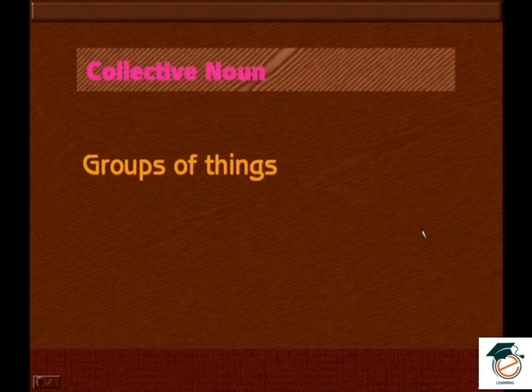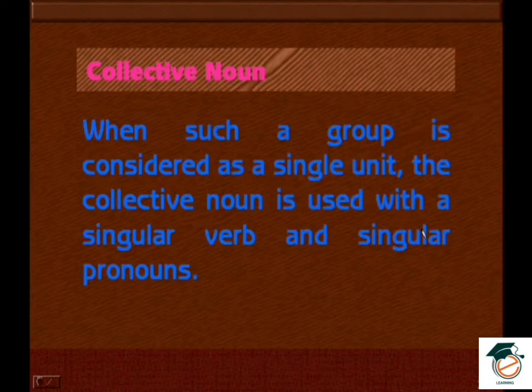Those are other examples. When such a group is considered as a single unit, the collective noun is used with a singular verb and singular pronouns. Anyhow, we need to discuss verbs and pronouns in detail in later classes, but this gives only a basic idea of how we can use a collective noun in a sentence.